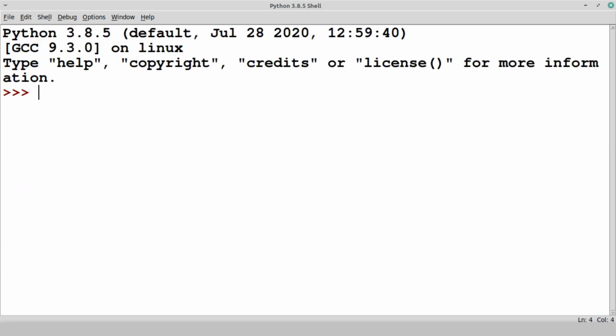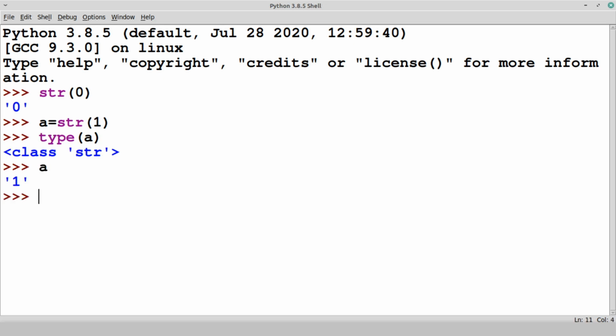Next data type conversion is the str function. This function is used to convert other types into string. So what can we convert here to string? Let's start with 0. Can we convert? So yes, let's assign it to a variable, this time 1, and type of a is str, a string, because it is included in single quotes or double quotes. So again try to convert 10.5, so it got converted.